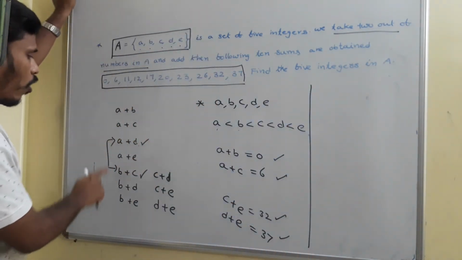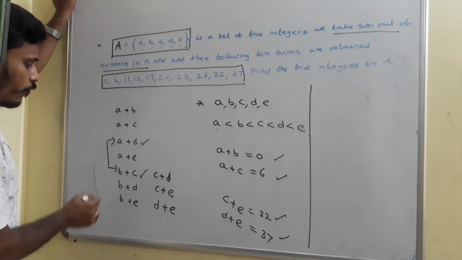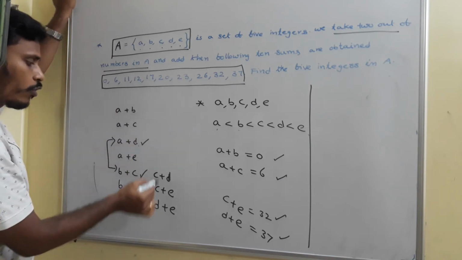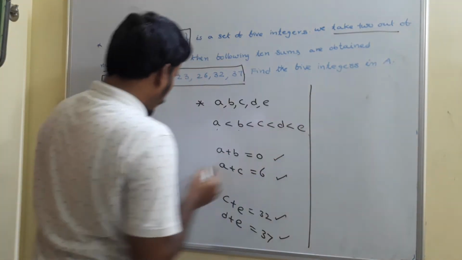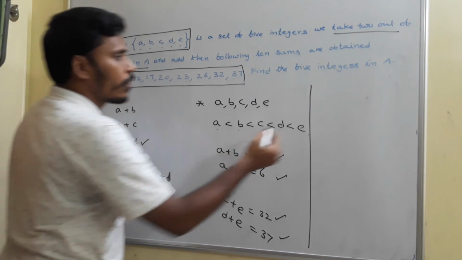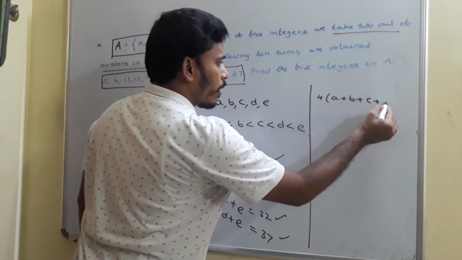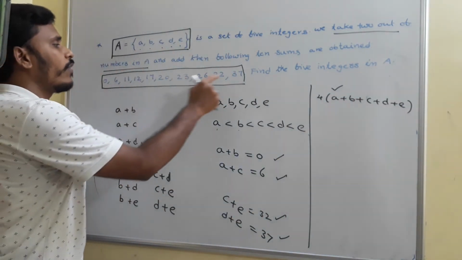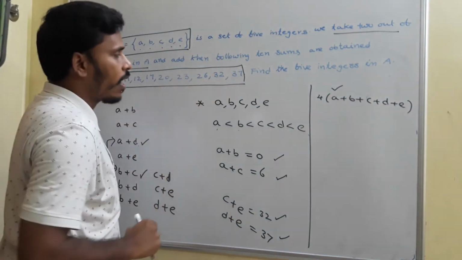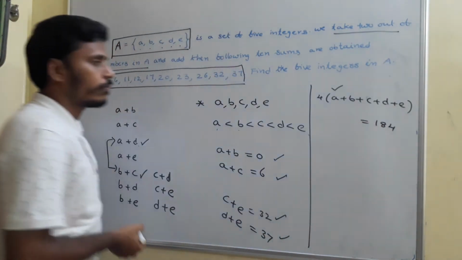If you add all these 10 possibilities, there are 4 A's, and for sure there are 4 B's and 4 C's and 4 D's and 4 E's among these 10 combinations. So if you add these 10 possibilities, you will get 4 times of A plus B plus C plus D plus E. And if you add all the given numbers, you will get the summation as 184.